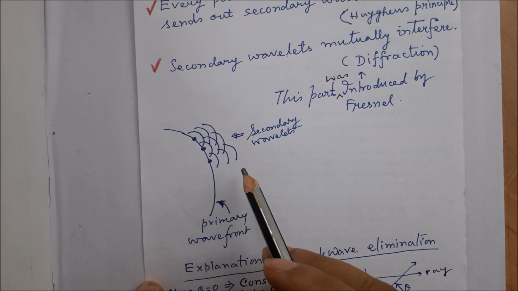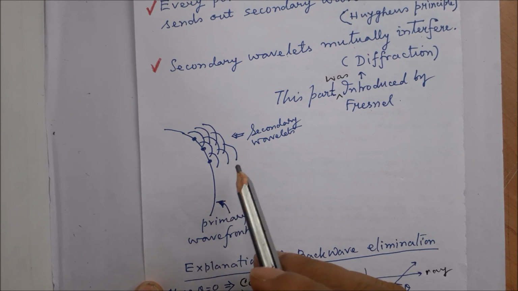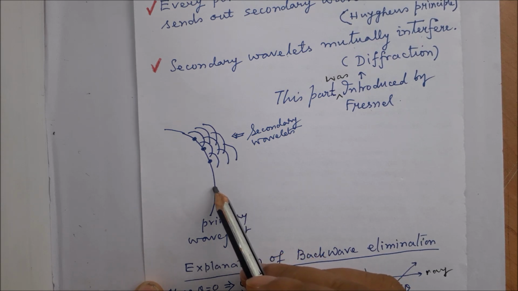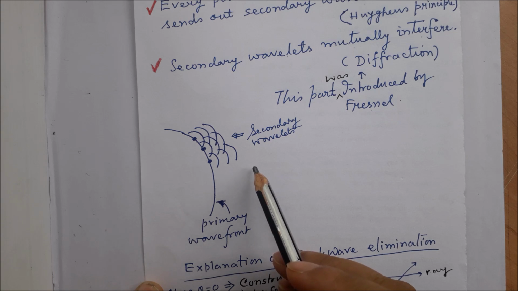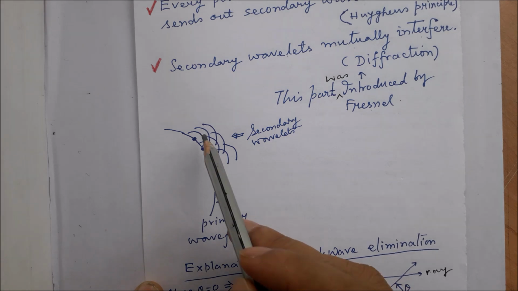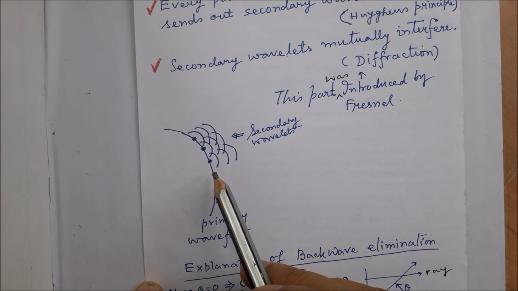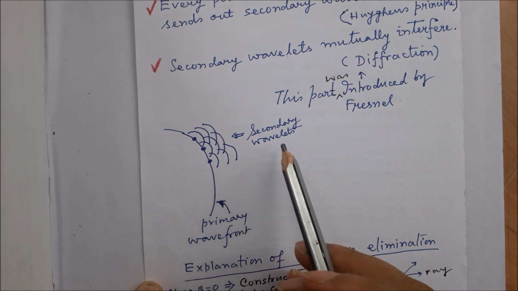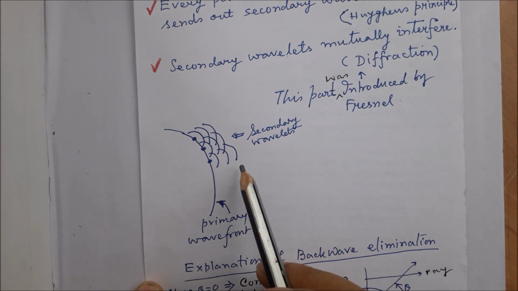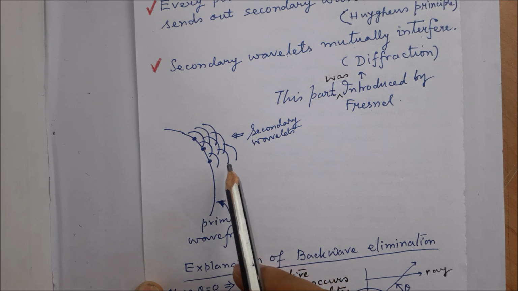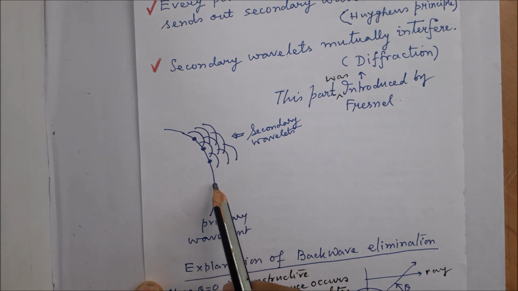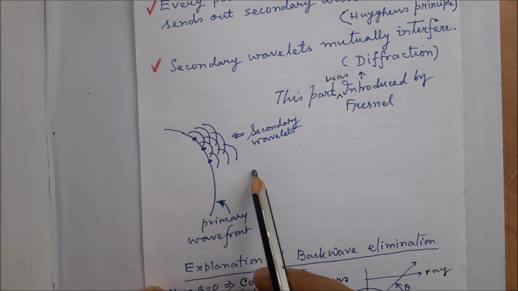The explanation is as follows. The primary wave moves forward because the secondary wavelets reinforce in that forward direction, and this is constructive interference, due to which the primary wave advances.